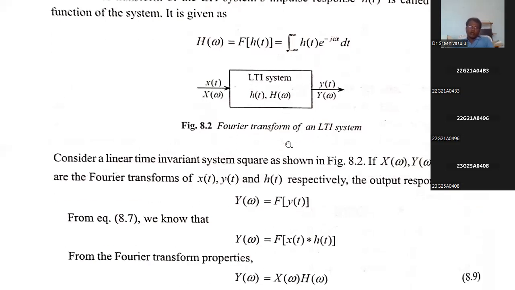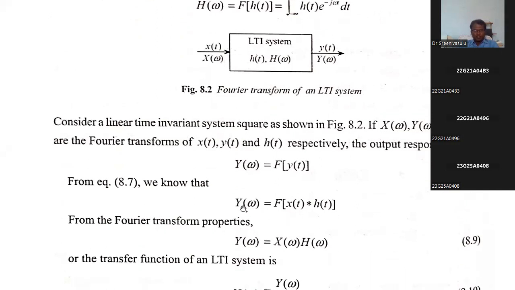Again, I am specifically repeating: this entire unit depends upon the LTI system concept. So y of omega, if you want to obtain y of omega, the Fourier transform of y of t, if you know y of t directly. If you want to obtain x of omega, the Fourier transform of x of t, suppose he has given the time domain x of t, you can calculate the Fourier transform of x of t.